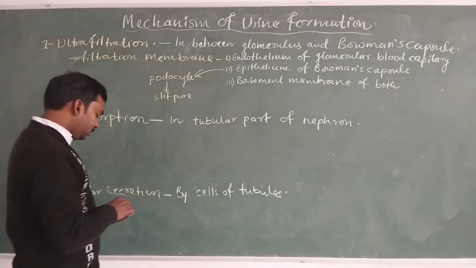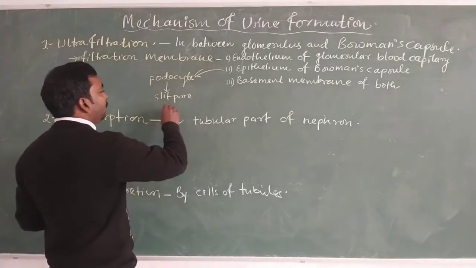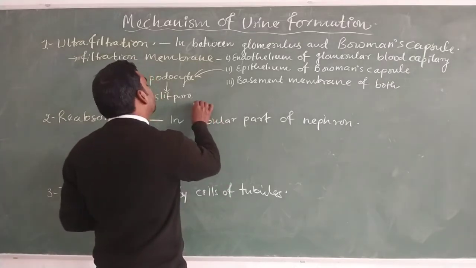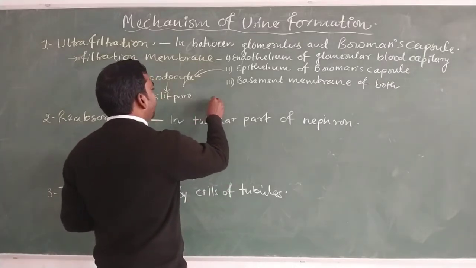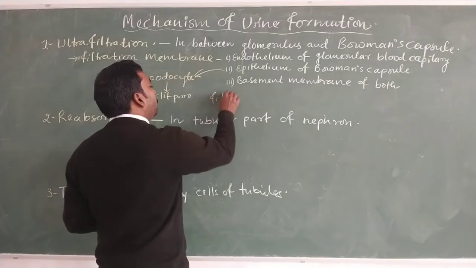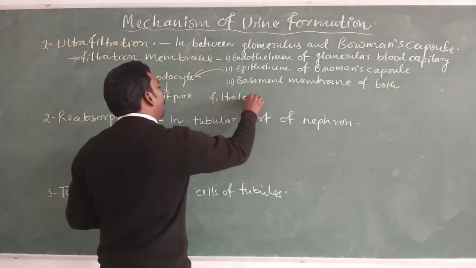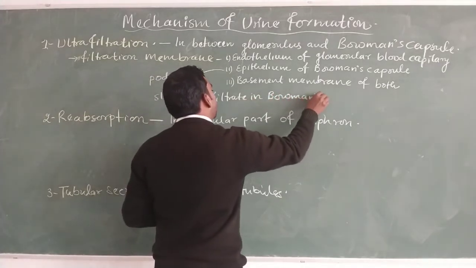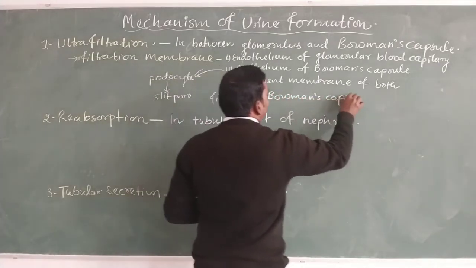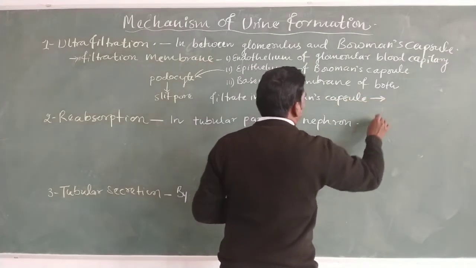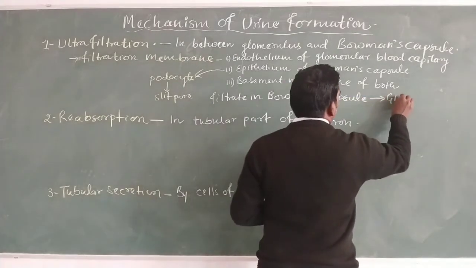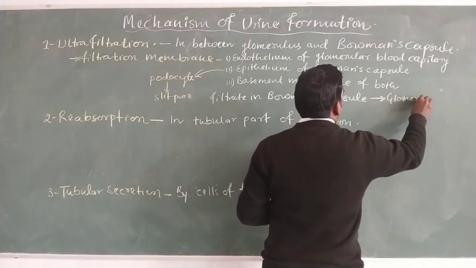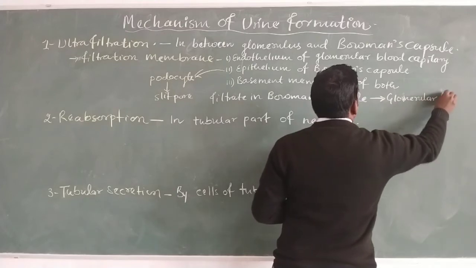After filtration, the filtrate in Bowman's capsule is known as glomerular filtrate.